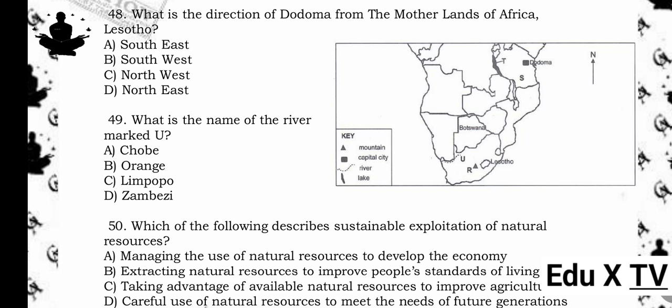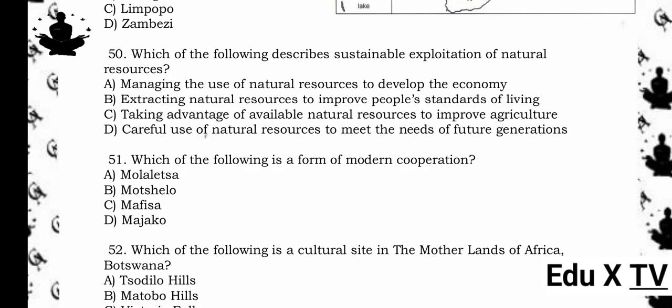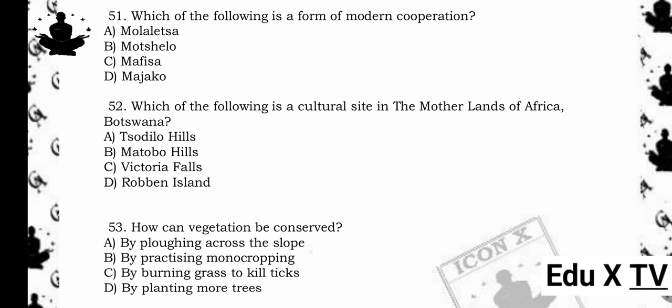50. Which of the following describes sustainable exploitation of natural resources? A. Managing the use of natural resources to develop the economy. B. Extracting natural resources to improve people's standards of living. C. Taking advantage of available natural resources to improve agriculture. D. Careful use of natural resources to meet the needs of future generations. The answer is D. Careful use of natural resources to meet the needs of future generations. Reason being, sustainable exploitation means using resources responsibly so that they are available for future generations.